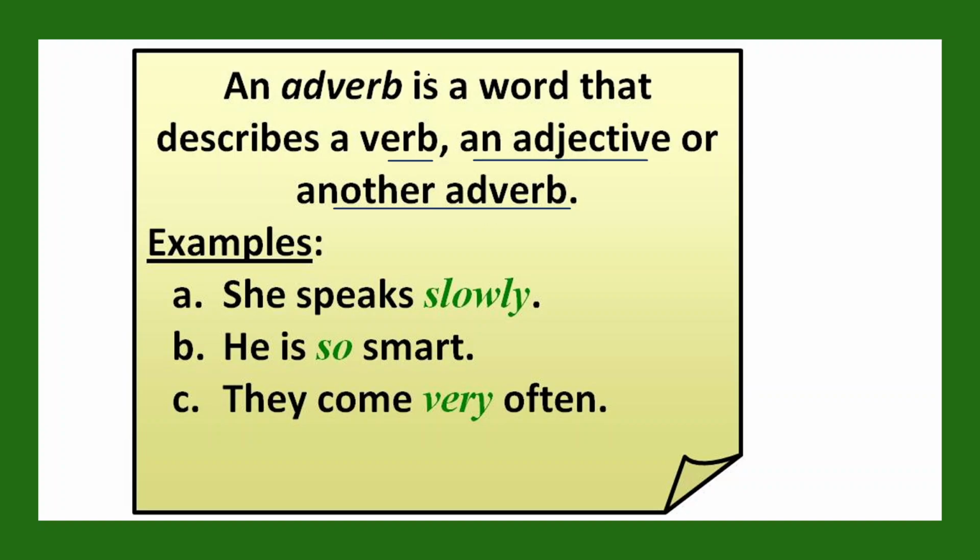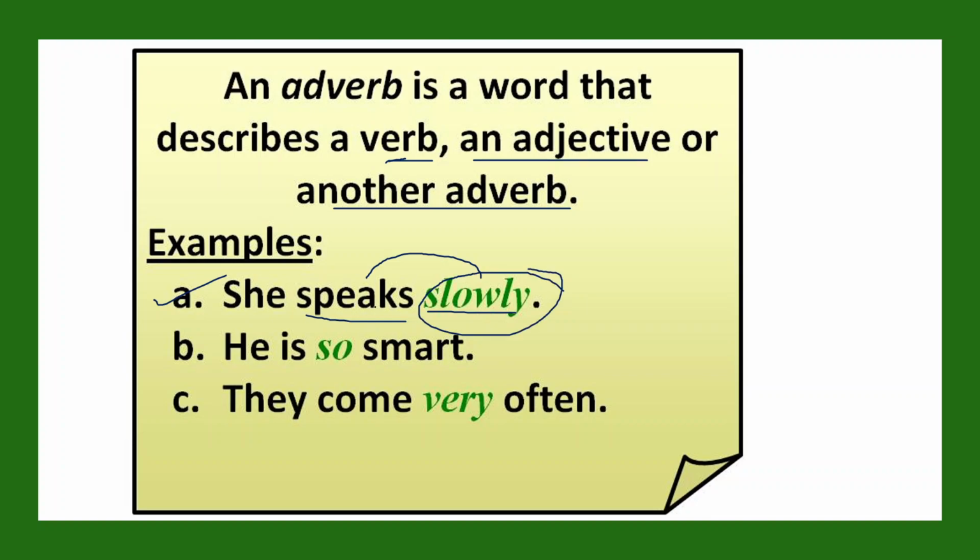Like I will show you different examples. See, in this example number A, she speaks slowly. So here the action is speaks. How is she speaking? Slowly. So here the verb is described by the word slowly, which is what? Which is an adverb. Okay, slowly is an adverb.